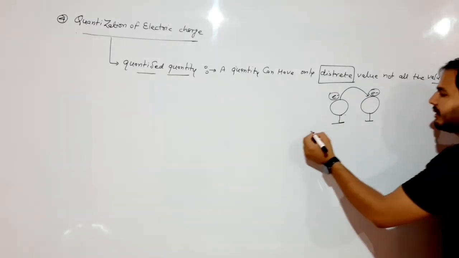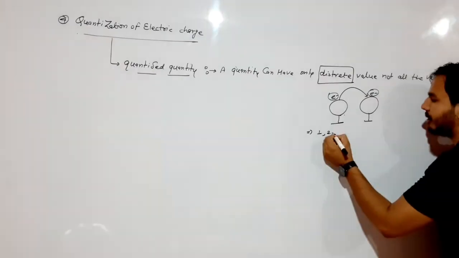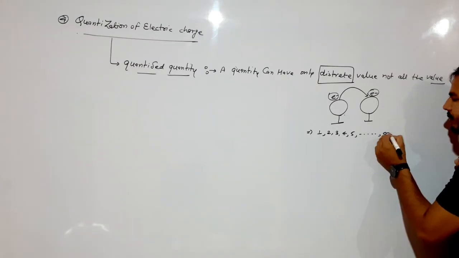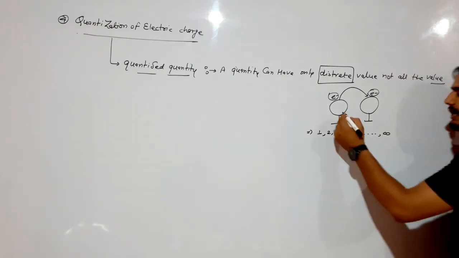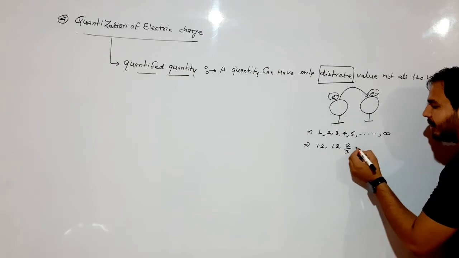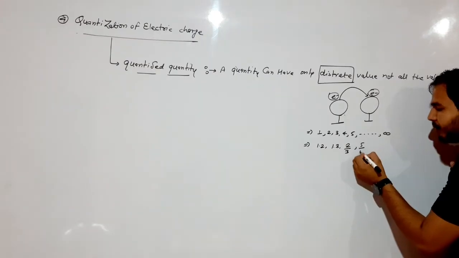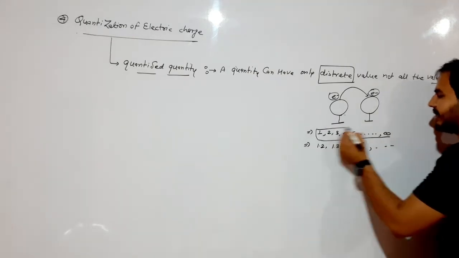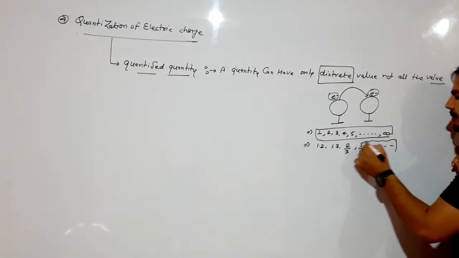It can be in the form of 1, 2, 3, 4, 5 up to infinite. But electrons cannot be in the form of 1.2, 1.3, 2 upon 3, 5 upon 4, etc. This is a discrete value. This is not a discrete value.